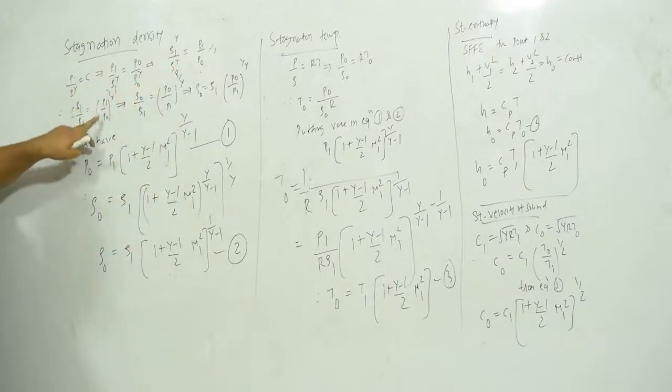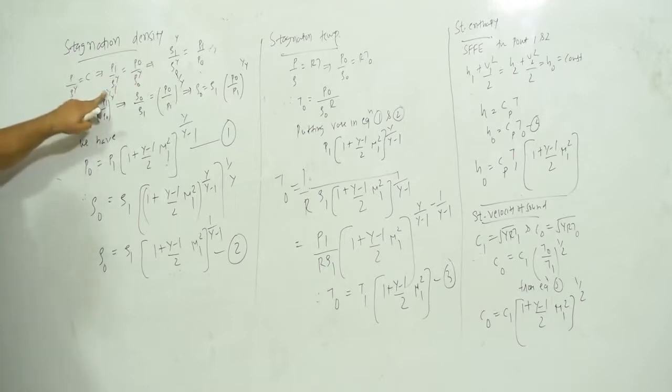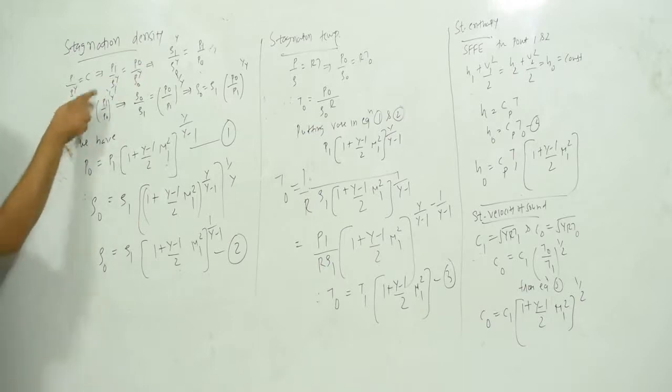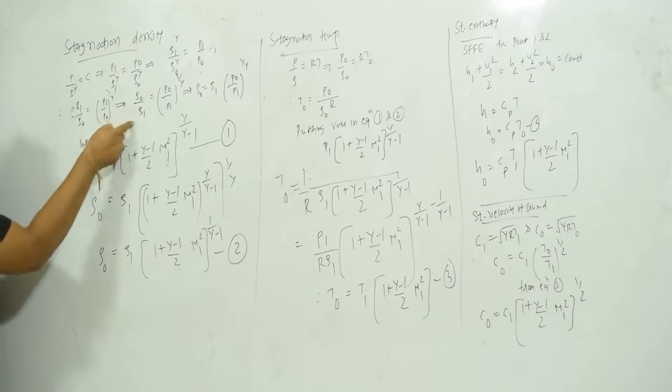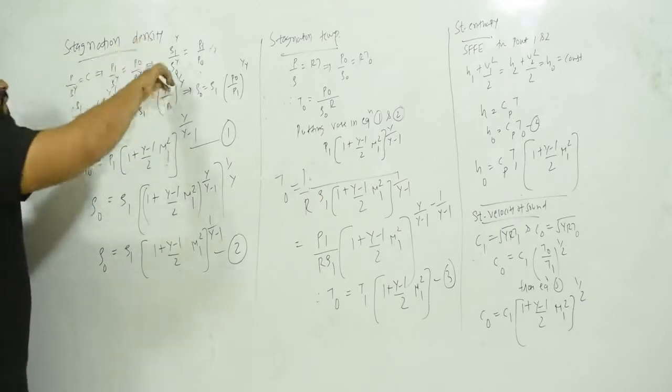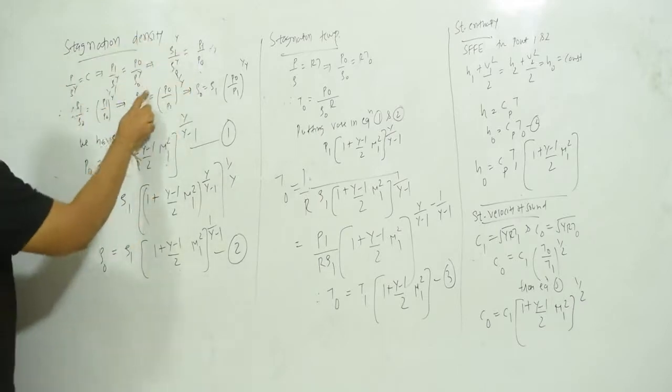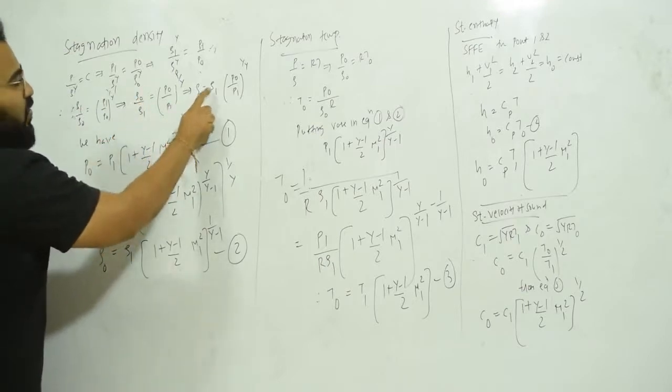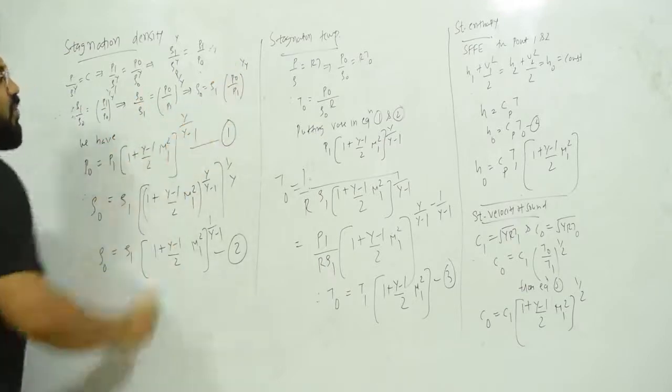So this can be written as P1 upon P0 raised to 1 by gamma. If you do the reverse of this, then rho 0 upon rho 1 is equal to P0 upon P1 raised to 1 by gamma. So therefore, make rho 0 the subject. So rho 0 is equal to rho 1 times (P0 upon P1) raised to 1 by gamma.